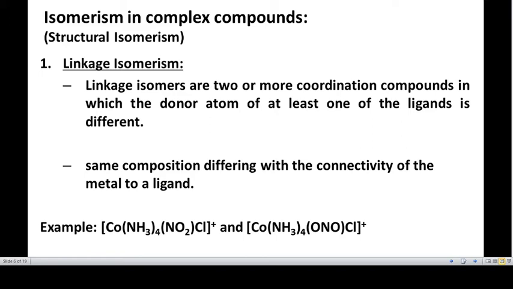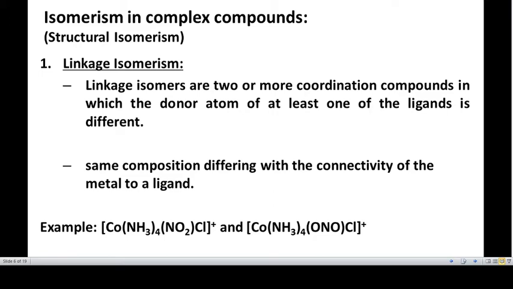So if you have two coordination compounds, they differ by at least one ligand with a difference in the donor atom. They have the same composition but differ in the connectivity of the metal to a ligand through a donor atom.